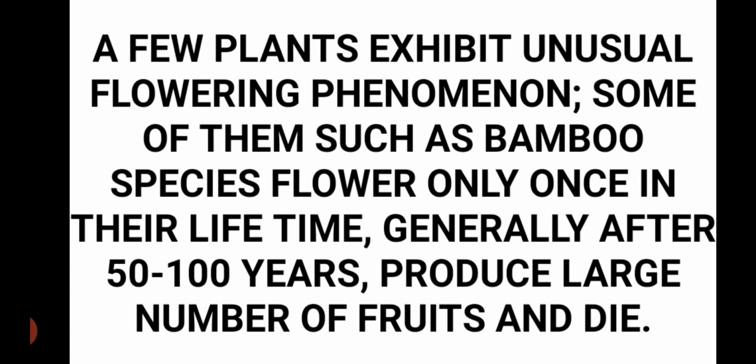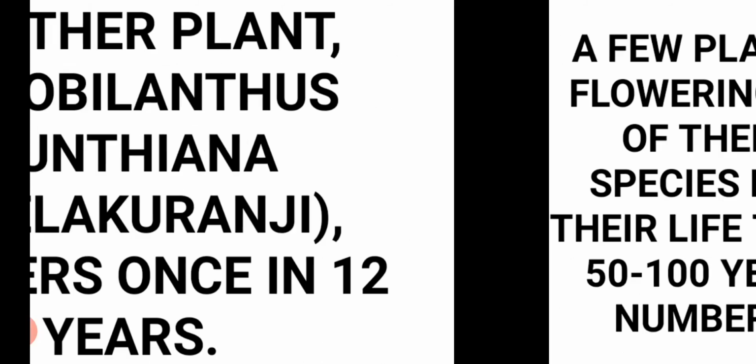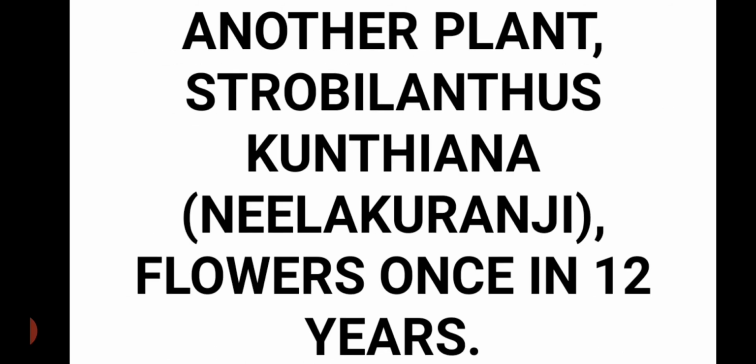After 50 to 100 years it produces lots of fruits, and after some time it dies. Similarly, another plant, Strobilanthes kunthiana, which we also call Neelakurinji, flowers once in 12 years.